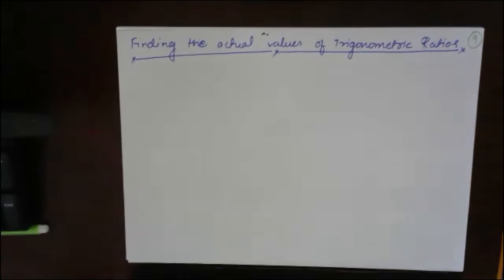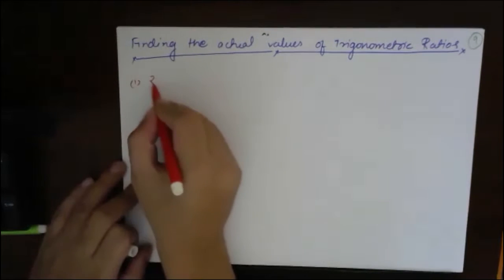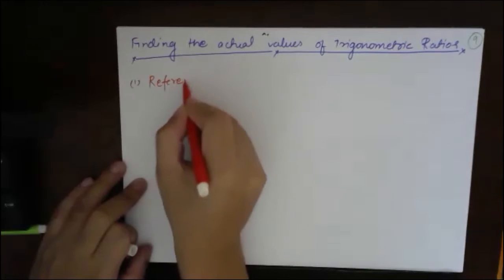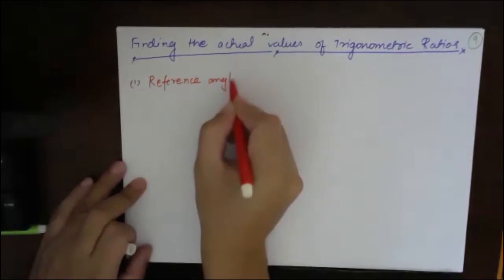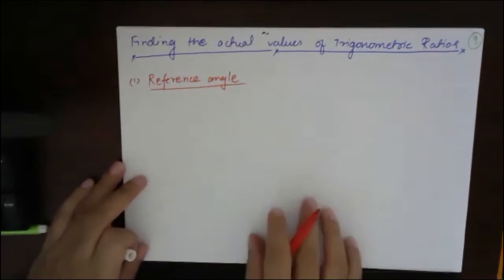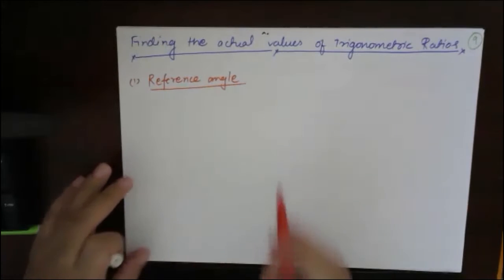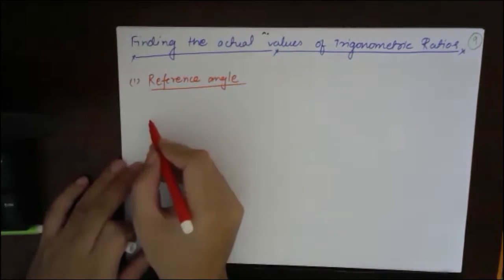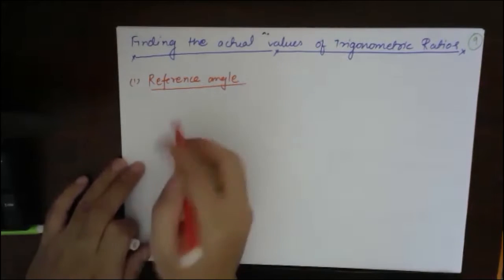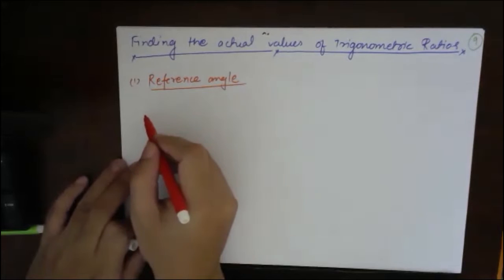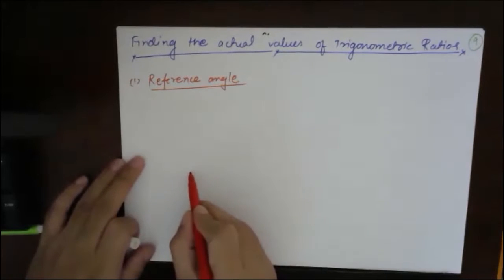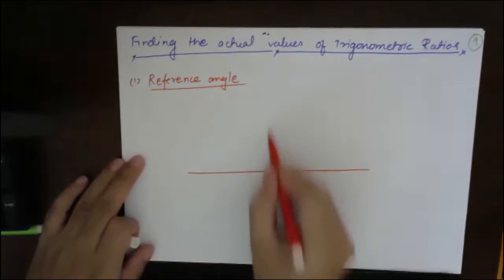So what is reference angle? I will explain using different quadrants. Suppose I take four different examples, with the x-axis and y-axis.